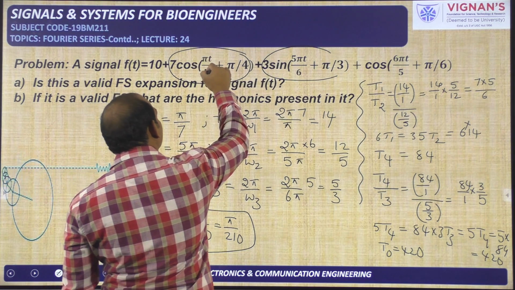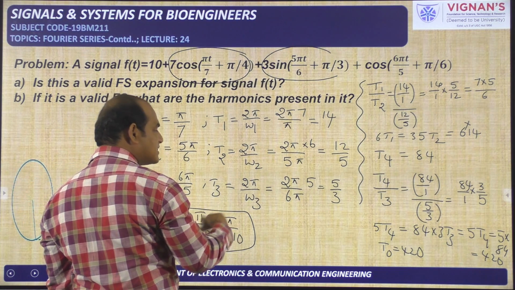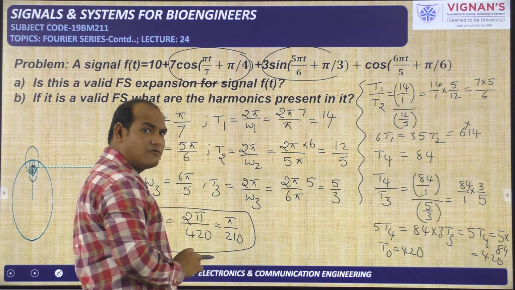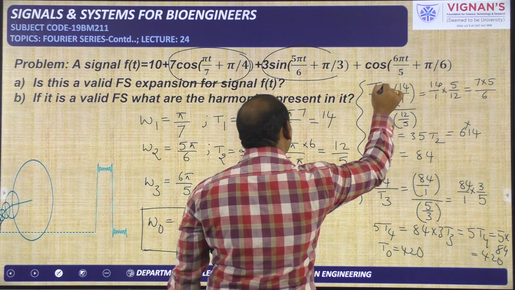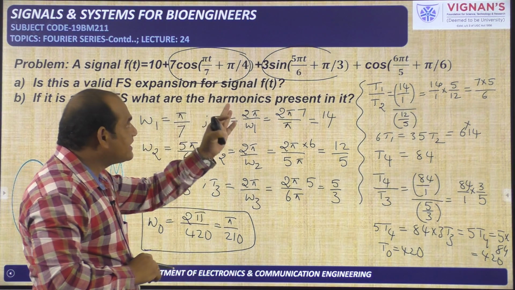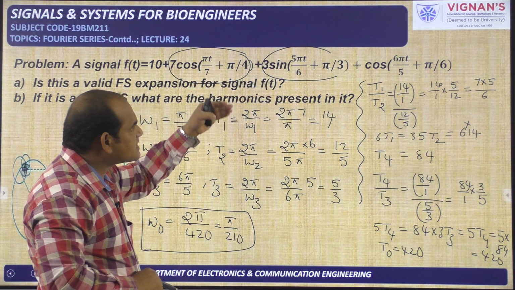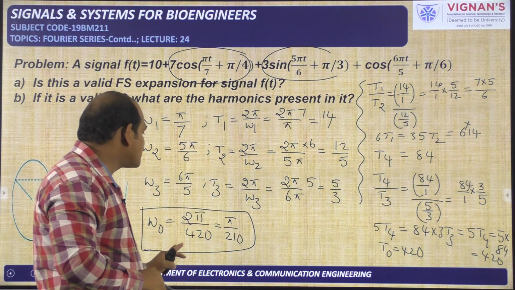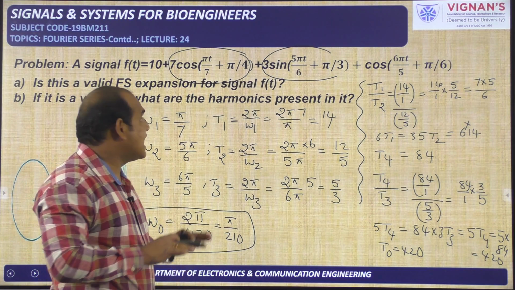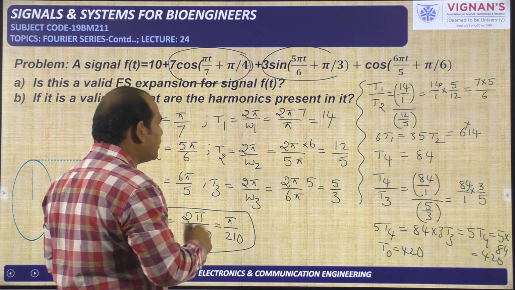Now this pi by 7 is the integer multiple of this omega naught only. What integer, that we need to find. This 5 pi by 6 is also an integer multiple of this omega naught only, and 6 pi by 5 is also an integer multiple of this particular omega naught only. If these three fundamental frequencies pi by 7, 5 pi by 6 and 6 pi by 5 are integer multiples of omega naught, then I can tell it is a valid Fourier series expansion. Otherwise it is not a valid Fourier series expansion. That we need to find.